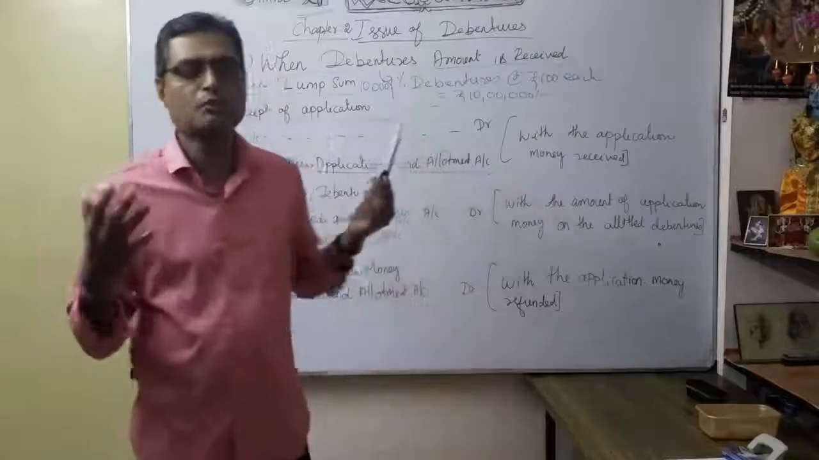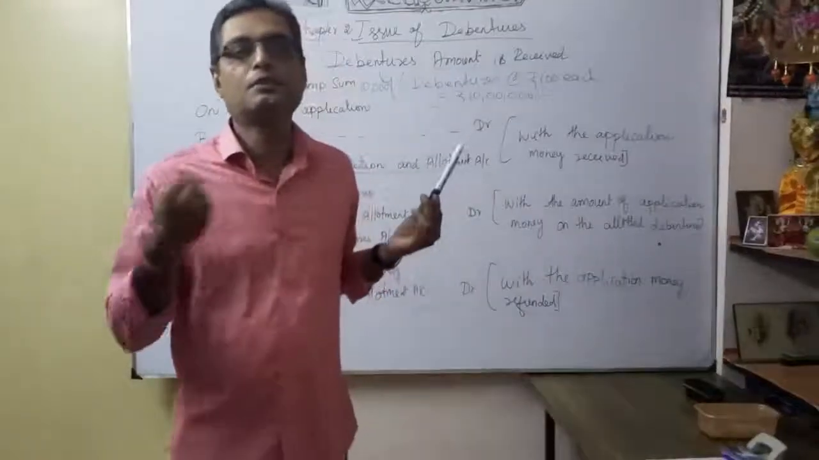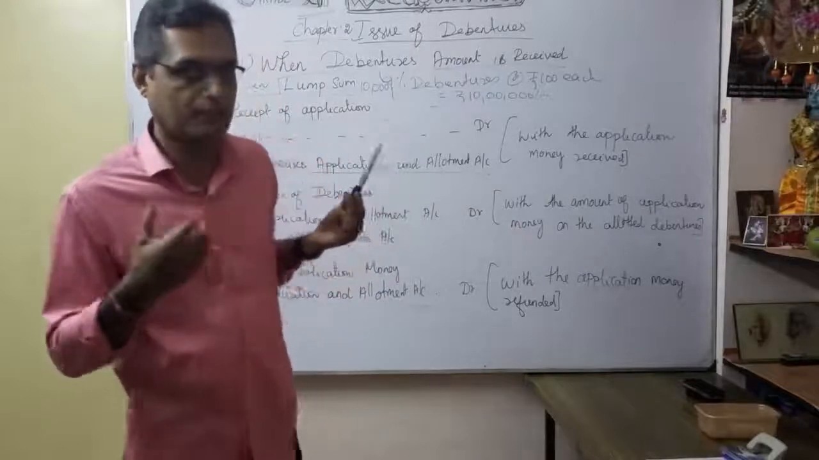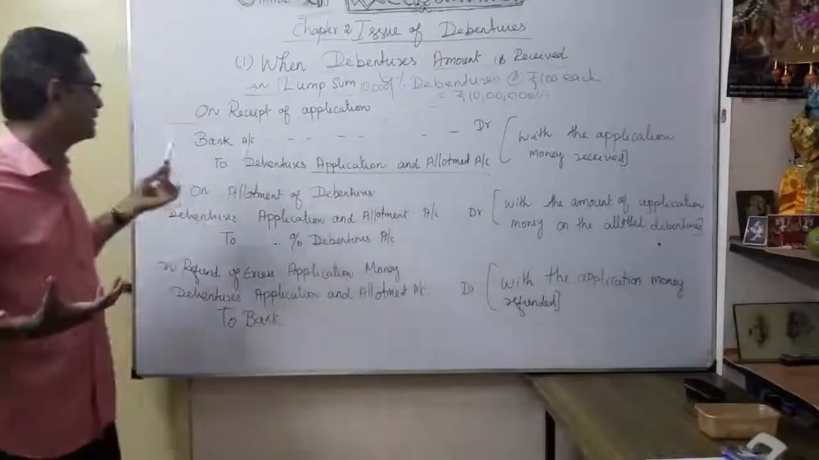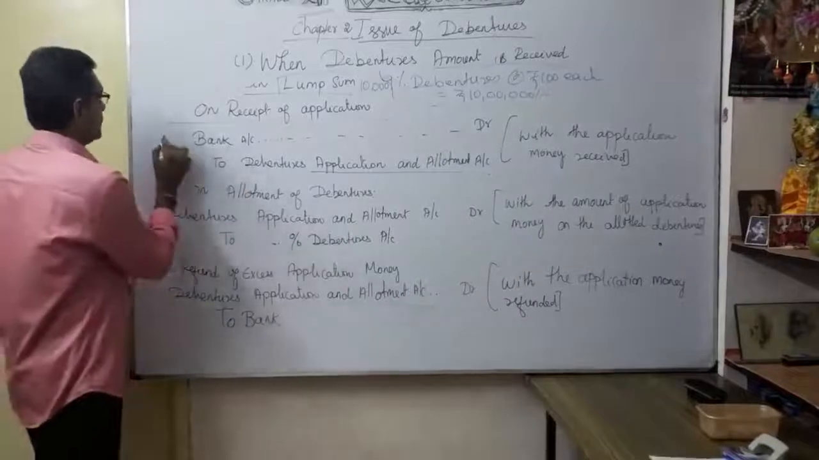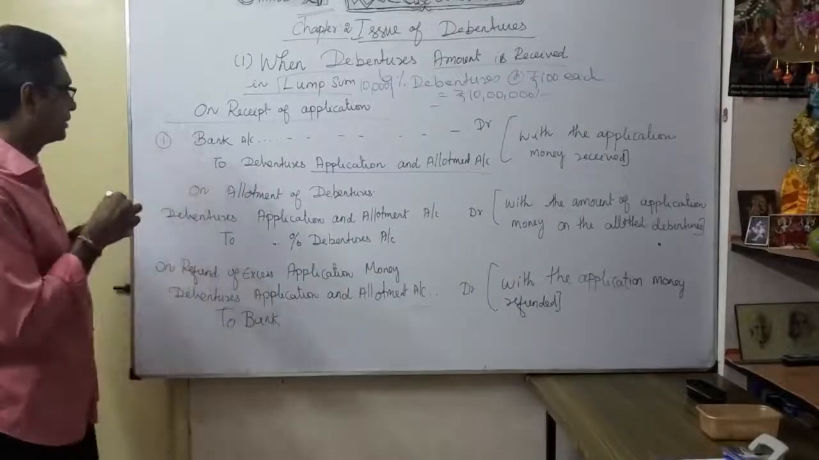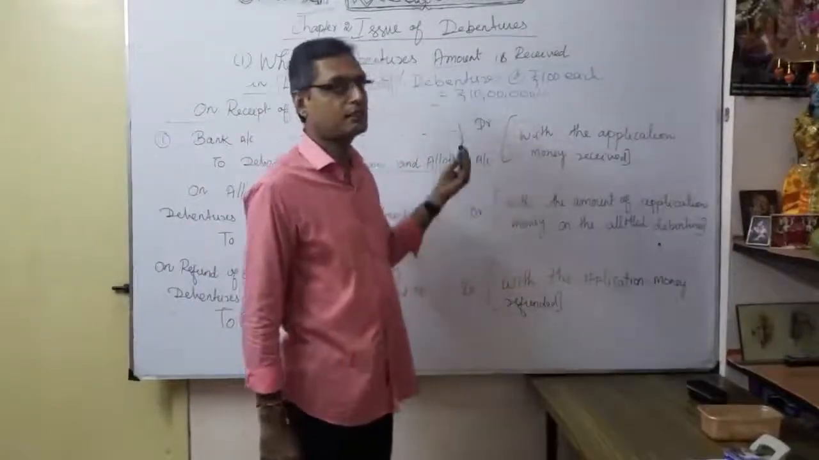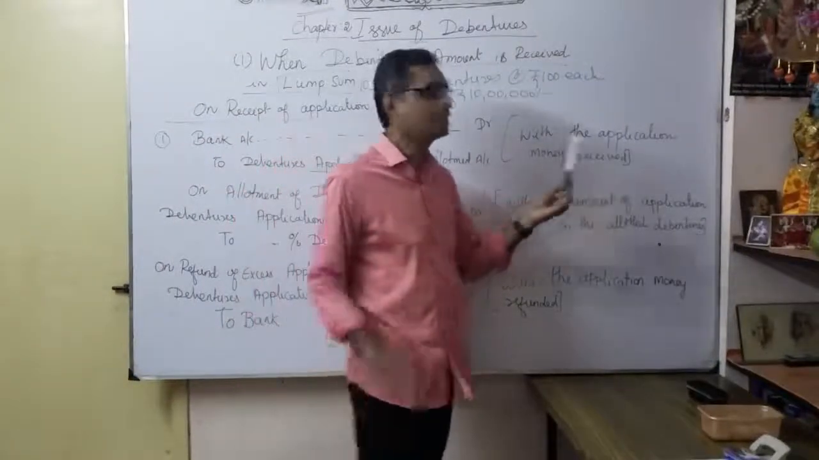We want to show both, as bank account debit to debentures application and allotment account, because as a lump sum, the debenture holder applied the entire money. So the entire money is collected from the debenture holders. That's why the first entry will be bank account debit to debentures application and allotment account. As a narration we have to write, with the application money received.